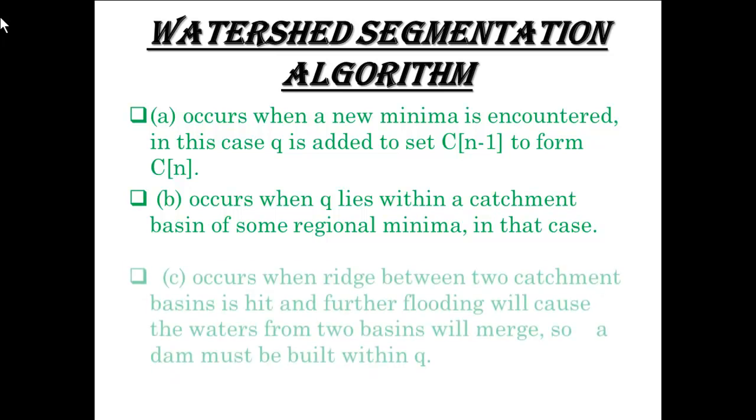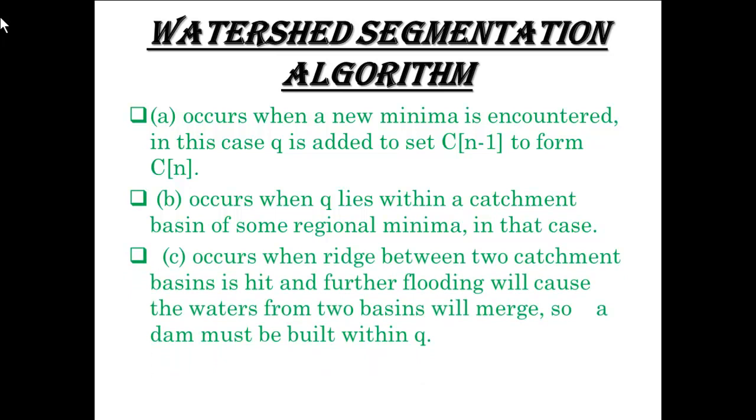C occurs when a ridge between two catchment basins is hit and further flooding will cause the waters from the two basins to merge, so a dam must be built within q.